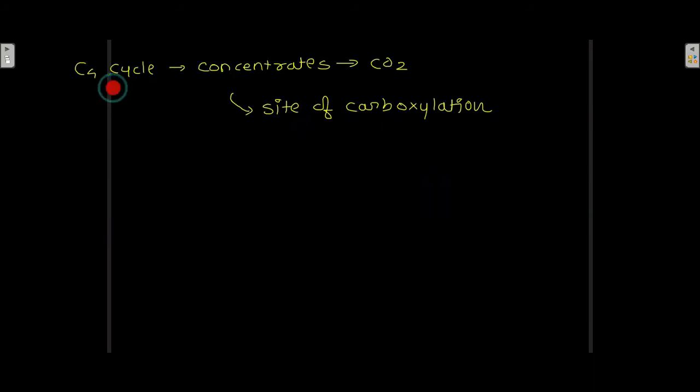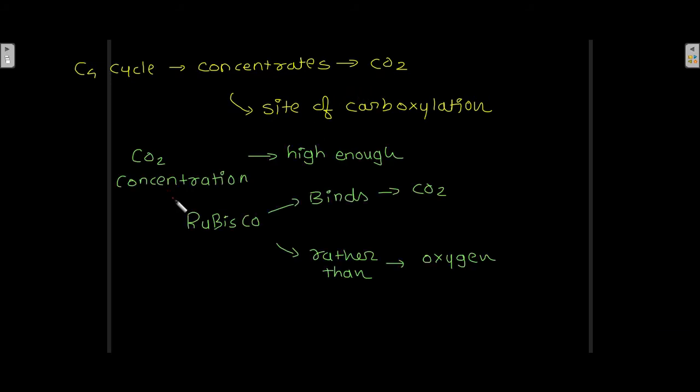Now this C4 cycle concentrates carbon dioxide at the site of carboxylation, and because of this the carbon dioxide concentration is high enough so that Rubisco binds carbon dioxide rather than oxygen.